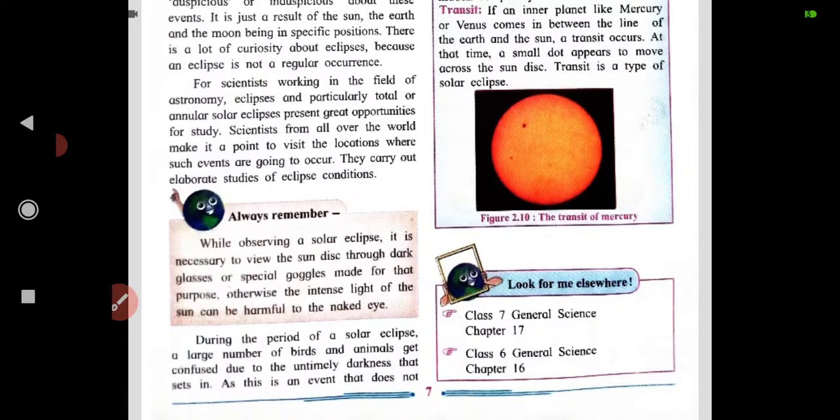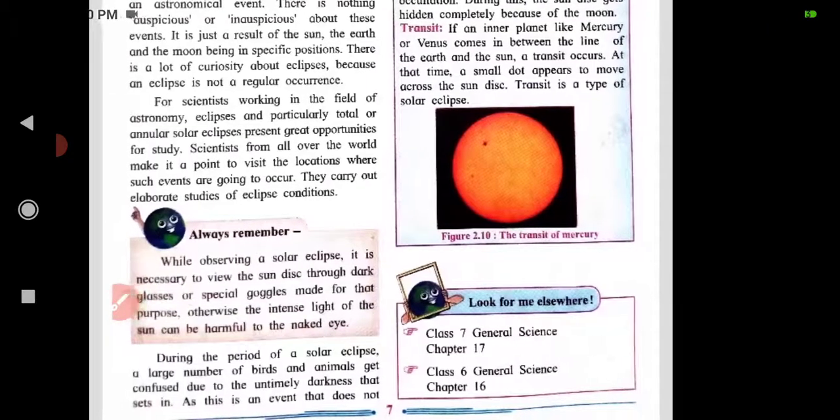Look for this elsewhere: Class 7 General Science chapter 17, and Class 6 General Science chapter 16. Here you will get all these things in depth.